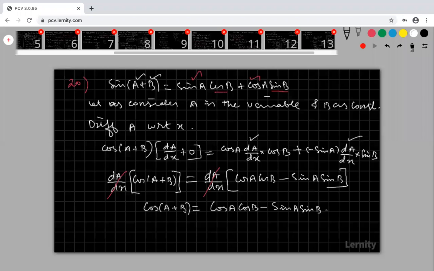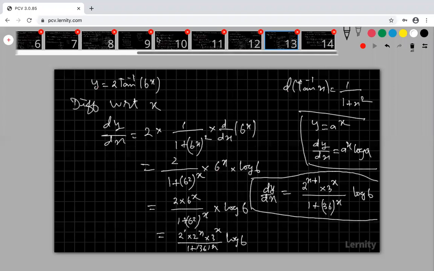If you are assuming both are constants, then on both sides the differentiation is 0. If you are assuming both are variables, then this differentiation is dA by dx, this differentiation is dB by dx. Sometimes it is cancelling, sometimes it is not cancelling. It is not possible to derive this formula. The question is derive the formula of cos A plus B. For deriving, you have to consider one of these two as a variable, one as a constant. Then only we can get the formula. Are you clear?